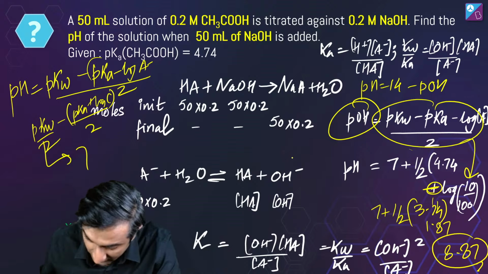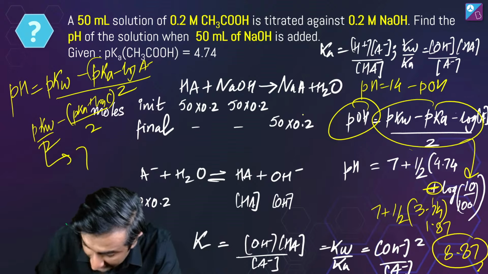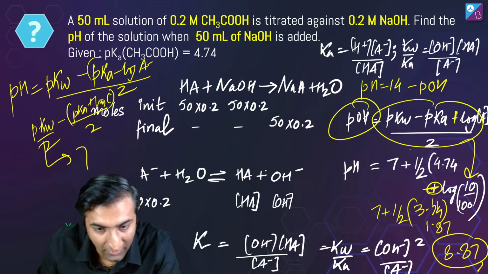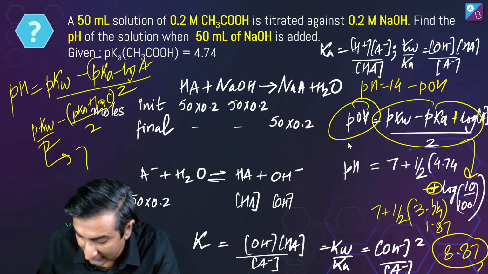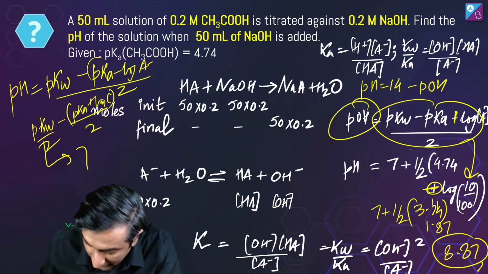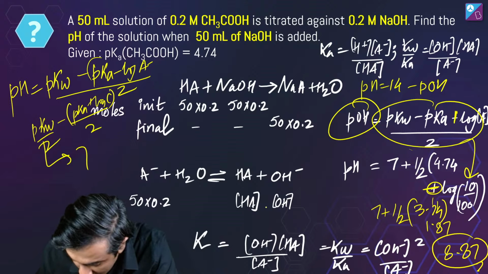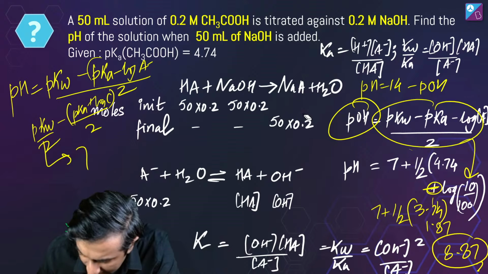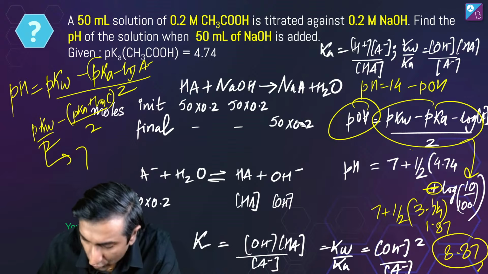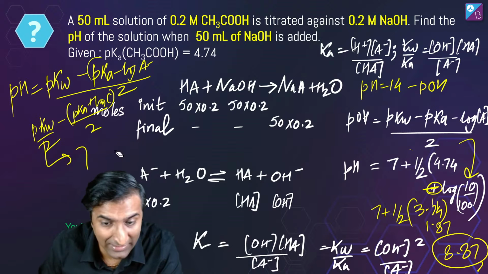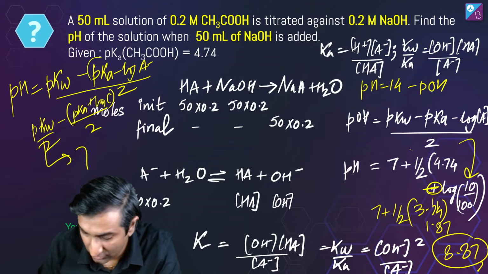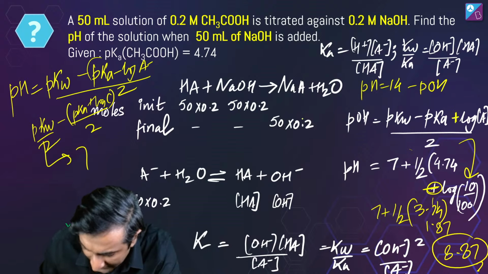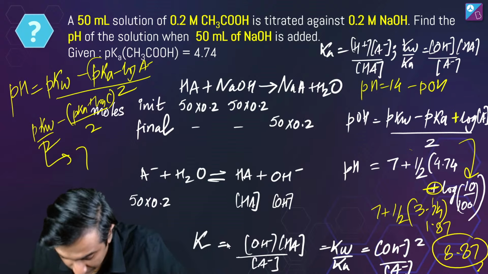Let me see. Negative log of this, negative log of this. Okay, here it will be plus. I get what you're saying. No, good job, Rek. I think it's 8.37. I think I made an error here, hold on, let me think that one through. This Ka went down, pKa means negative log of Ka. No, this is right, negative only looks right. It looks okay to me, guys. If there's a different formula, please let me know. There is a mistake in the C term, concentration, you're saying this should be plus, not minus. Hold on, let me check that quickly.